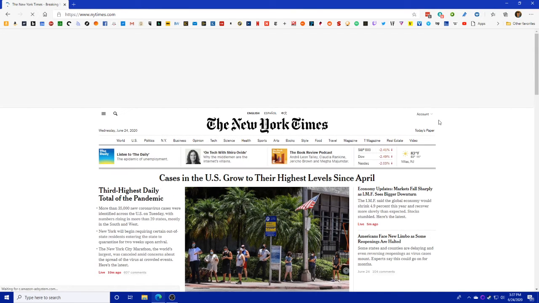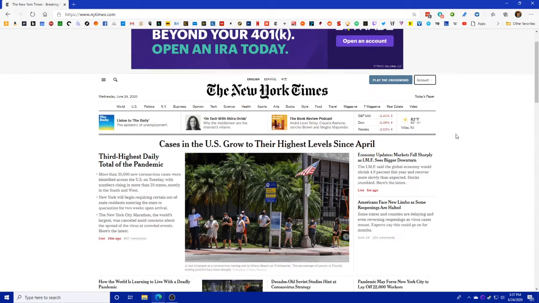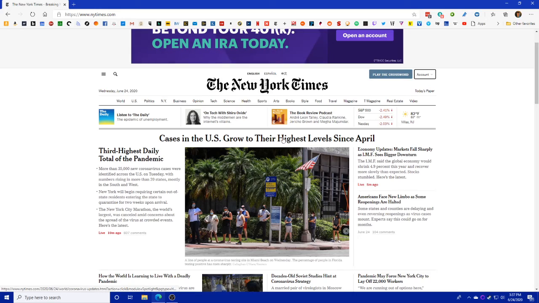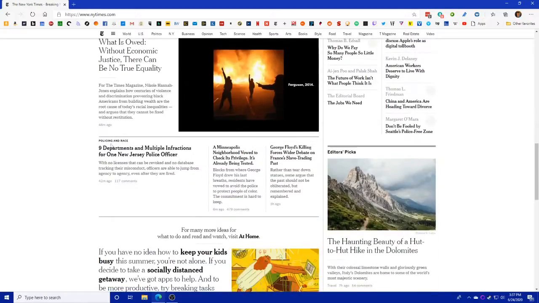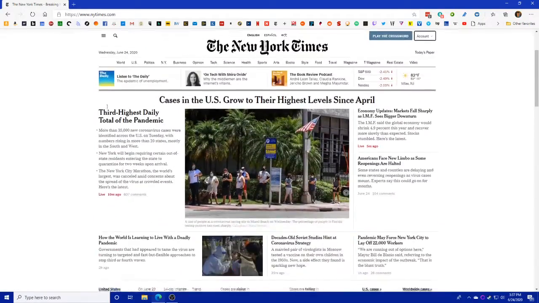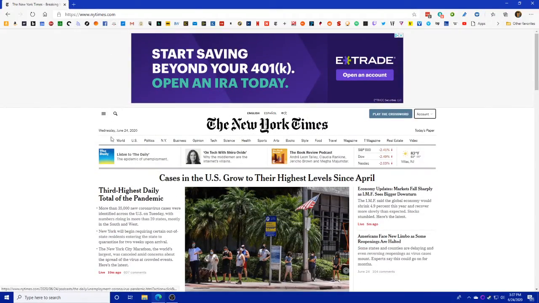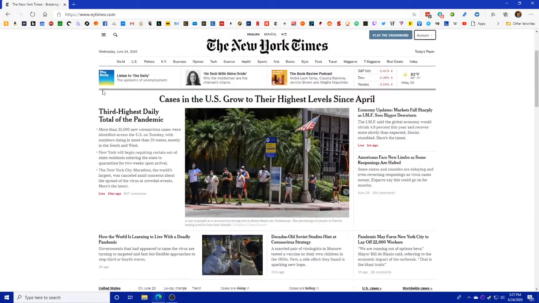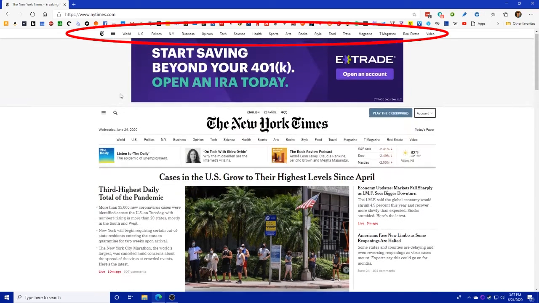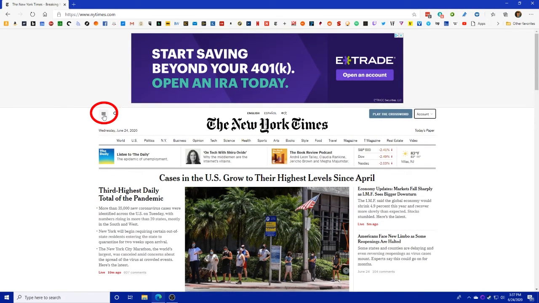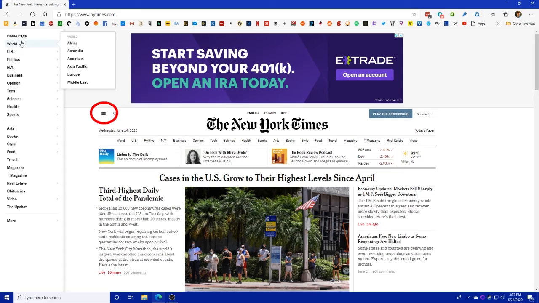Once you are in the New York Times, it's basically structured to look like the front page of the paper. You just scroll down, click on the different articles you want to read. If you want to browse through the sections, as you're browsing around, you notice this bar will come across the top here, so you can click directly to different sections. Alternately, up near the top of the page is this hamburger menu, and that brings up all the sections, and there's subsections in the menu over here, so you can get directly to whatever it is that you're looking at.